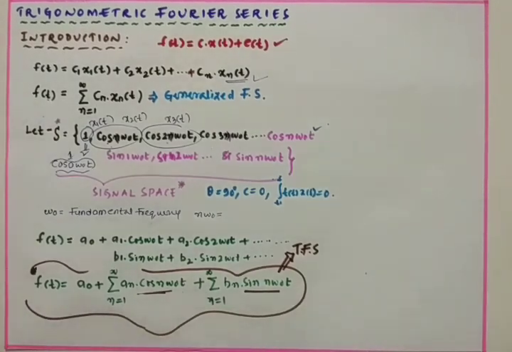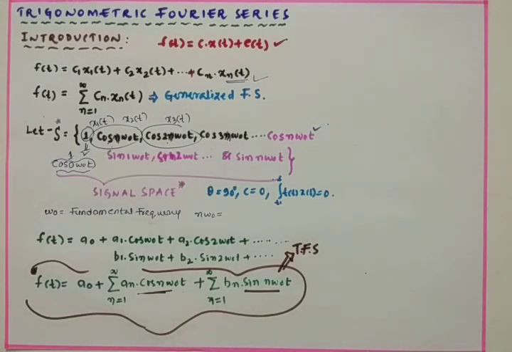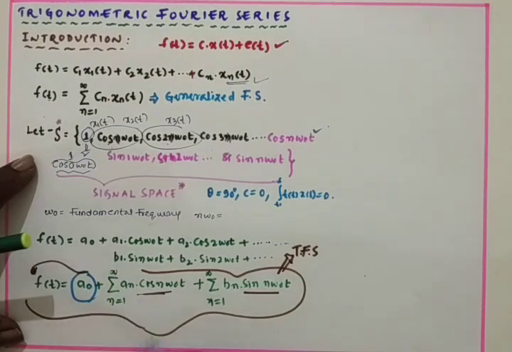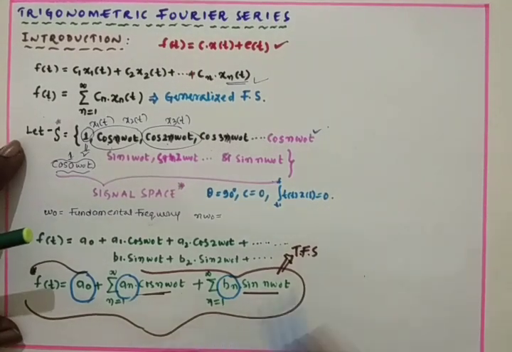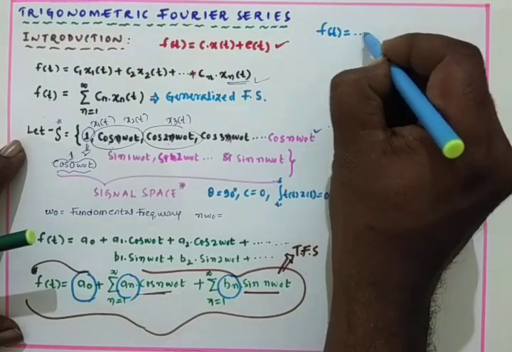If we know a naught, an and bn, if I derive the expressions for a naught, an and bn and substitute them, I can get the trigonometric Fourier series, that is f of t.